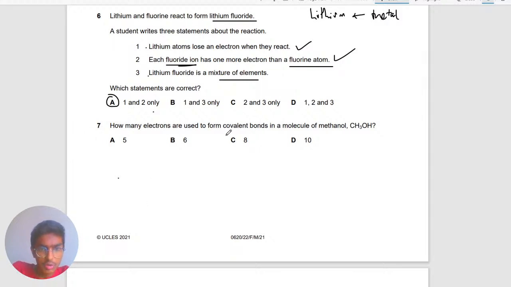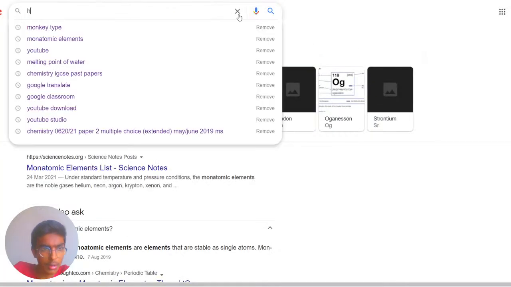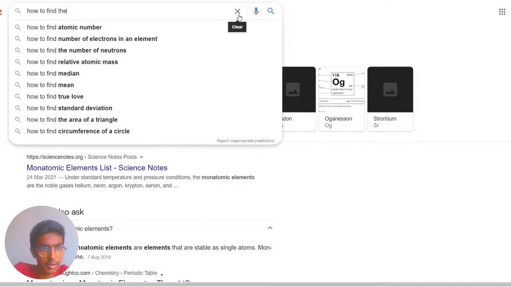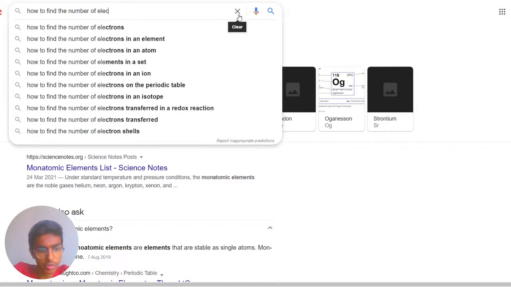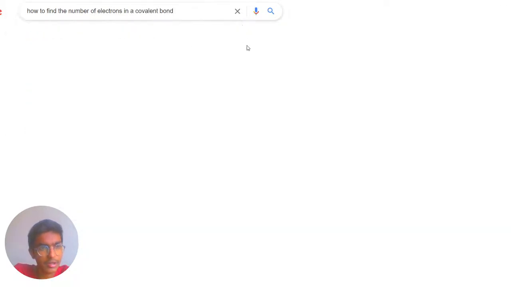The next one says how many electrons are used to form covalent bonds in the molecule of methanol. So you're given CH3OH. It's asking how many electrons are used to form covalent bonds. In this question, I think you have to sort of structure it, maybe. But let's see what Google says. How to find the number of electrons in a covalent bond. Sorry if it's making noise with my typing.